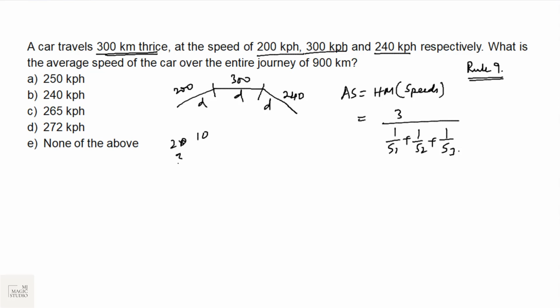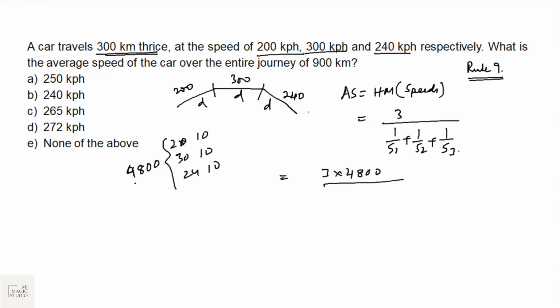Take the LCM, 4800. So the average speed would be 3 into 4800.